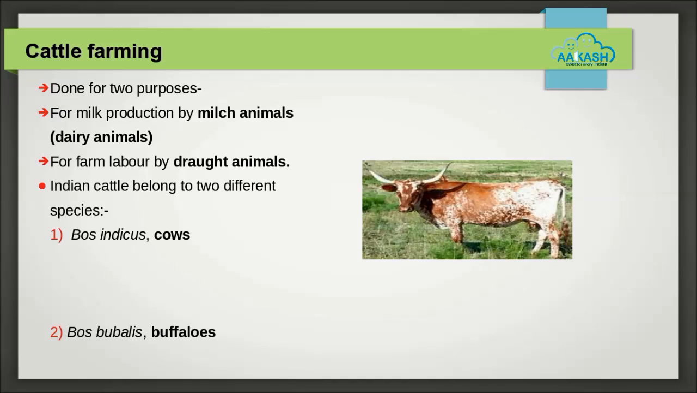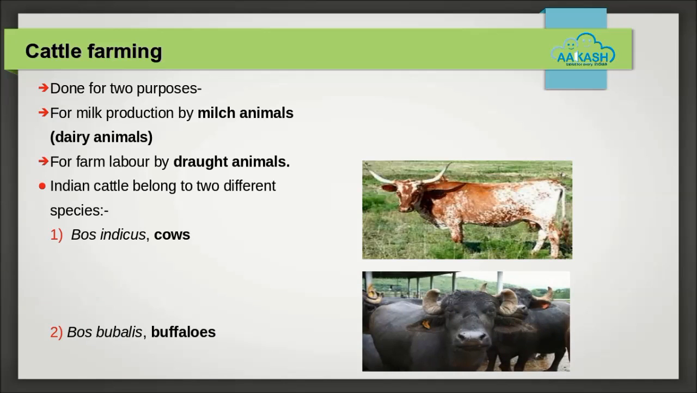Indian cattle mainly includes 1. Cows, the scientific name is Bos indicus. 2. Buffaloes, the scientific name is Bos bubalis. Cows are adapted for drier regions of the country, while buffaloes are well adapted to wet areas and riverbeds.